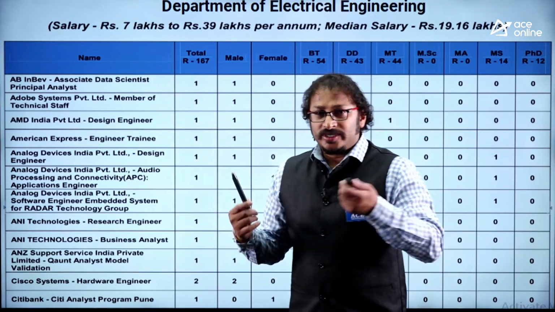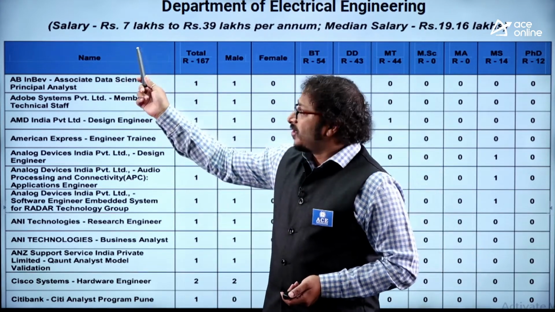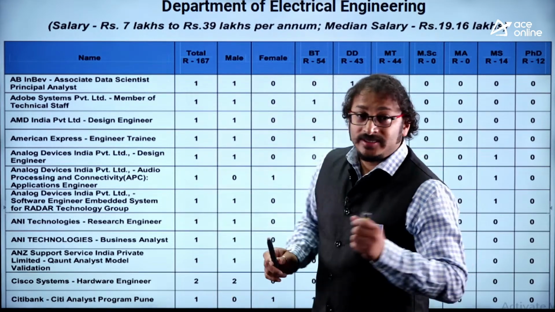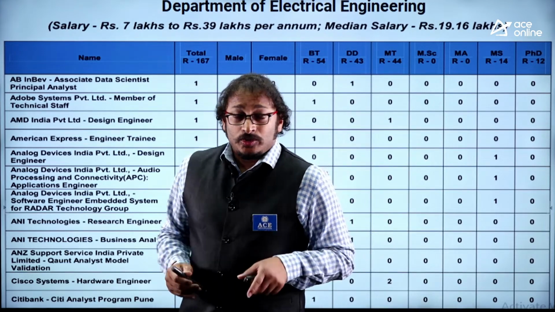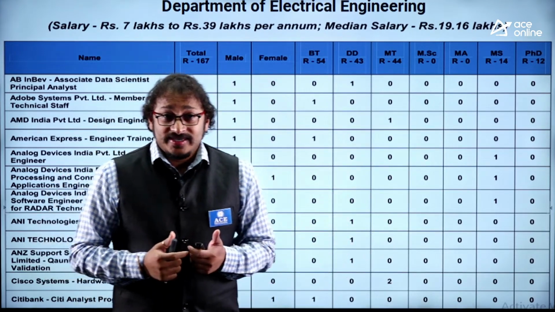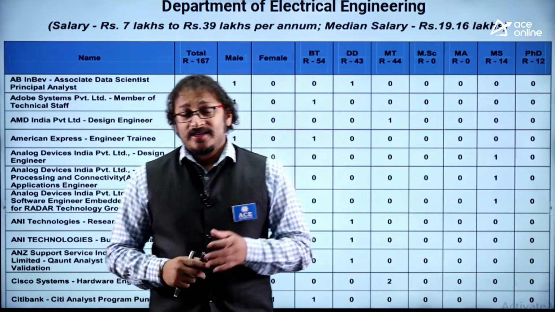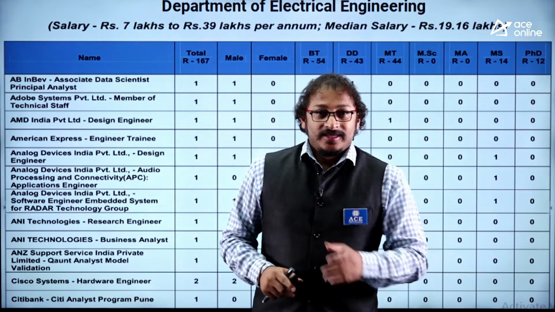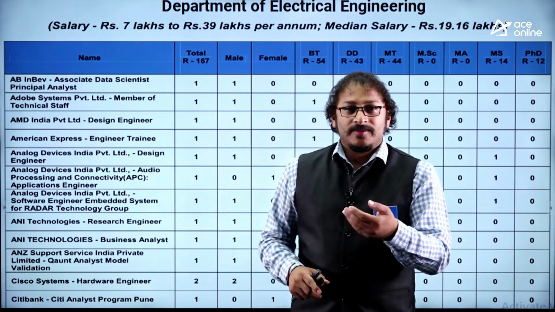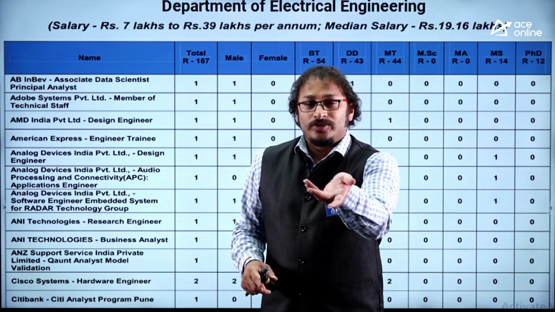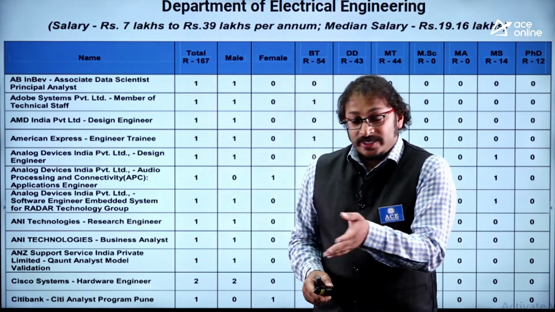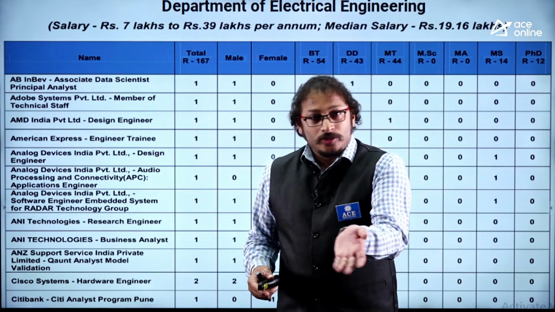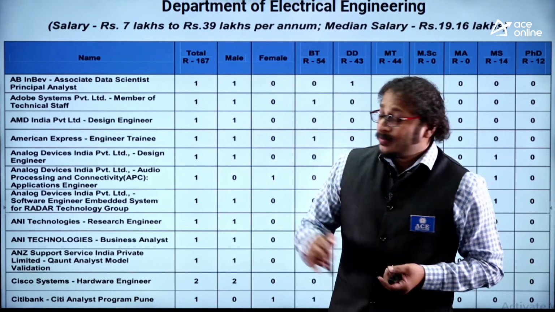The salaries they got: the lowest salary, 7 lakhs; highest salary, 39 lakhs; and a median salary of 19.16 lakhs. I'm not showing you the package or CTC, right? CTC indicates how much the company is spending on a particular person per year. This is salary, which is almost equal to the amount getting credited to your account. So for example, if a student got a CTC of 6 lakhs, the salary may be around 4.5 or 4.8 lakh, that depends, okay? So I'm talking about salary.